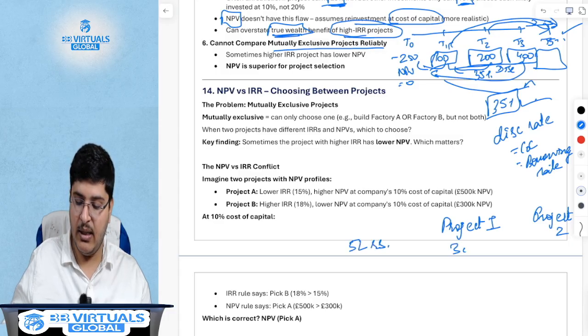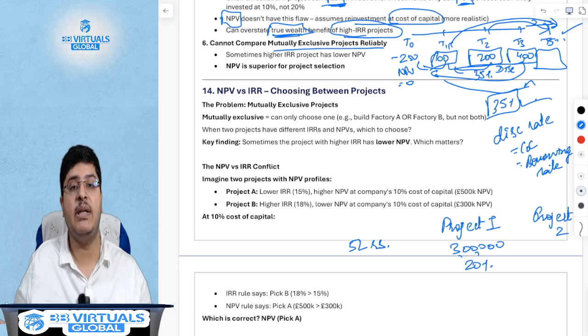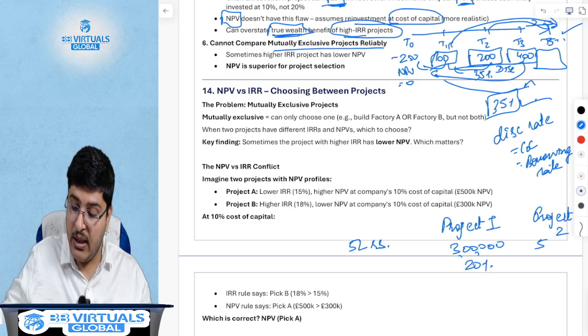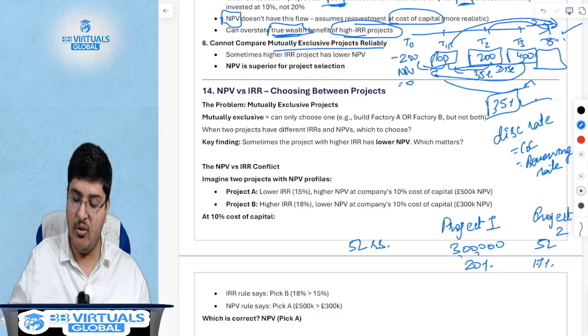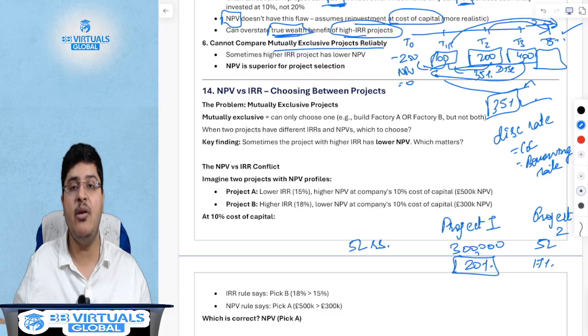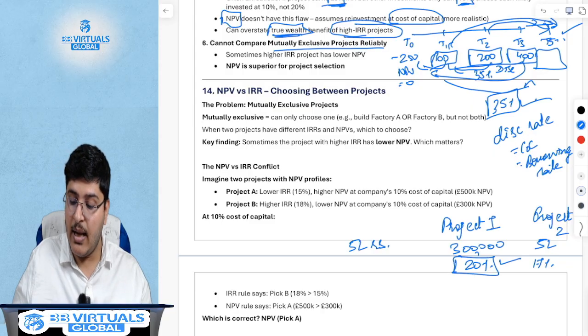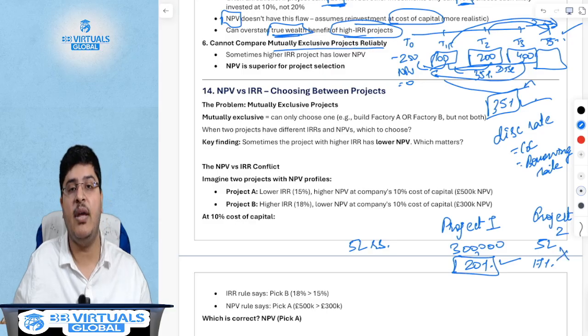Project 1 will take an investment of 3 lakh rupees but earn you 20% return. Project 2 will take the entire 5 lakh rupees but earn you, let's say, 17% return. If you were to look at IRR, you will say I will probably go ahead with the 20% IRR, and you will ignore the one where you can make 17% at 5 lakhs.